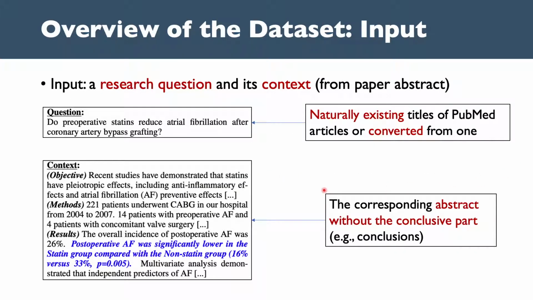To this end, we turn to the PubMed dataset. We found that some article titles are actually questions, and the abstract serves as a context to answer the title question. So the input of PubMedQA is a title question and the abstract context.